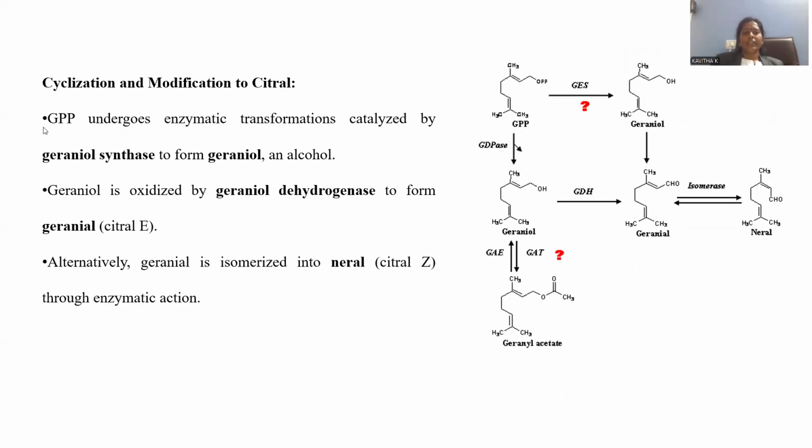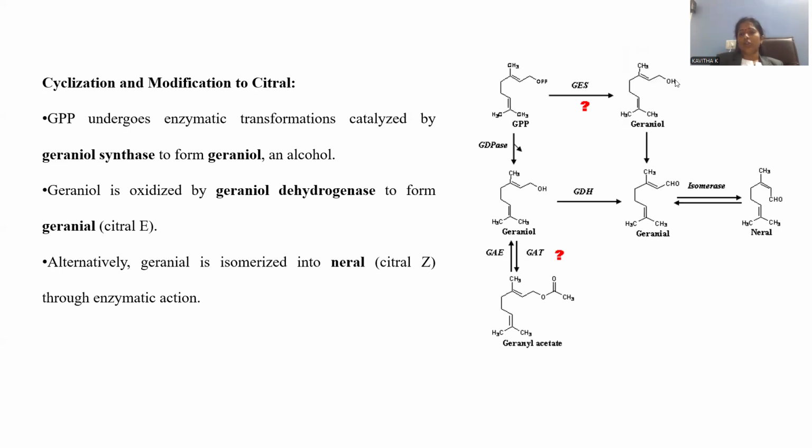Later on, this GPP undergoes enzymatic transformation catalyzed by geraniol synthase. What do we have to apply? Geraniol synthase to be applied. Whenever geraniol synthase is applied, that will be turned into geraniol. Geraniol is nothing but the pyrophosphate is removed, and rather we will get this hydroxy functional group. That is called geraniol. OL denotes what? Hydroxy, right? After getting this geraniol by applying geraniol synthase enzyme, it should undergo oxidation.